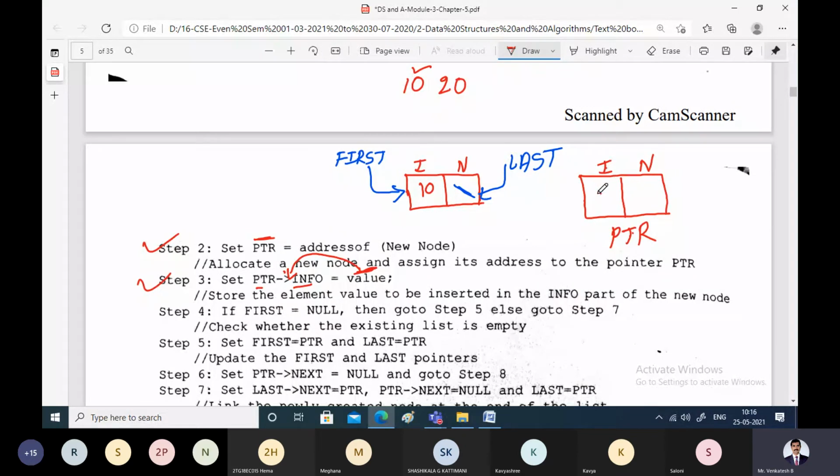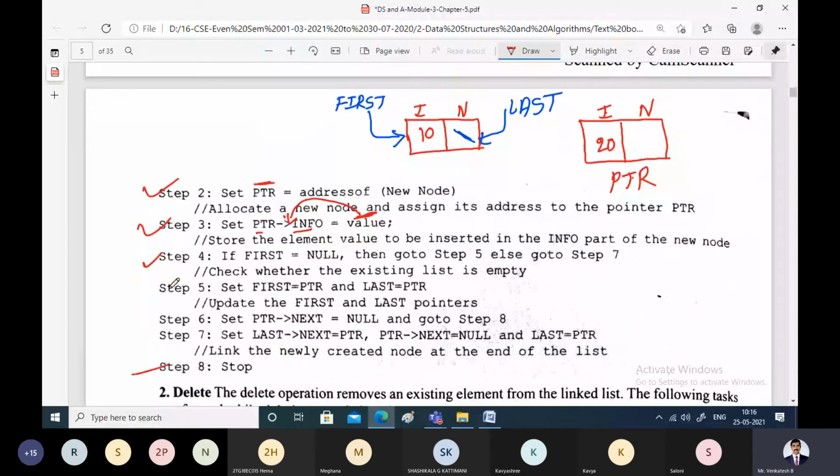Step 3 is done. Next, step 4. What does step 4 say? Check whether the linked list is empty. That means if first is pointing to null, there are 0 nodes in the linked list, and this itself will become the first node. In our case, that is not true, because first is not pointing to null. First is pointing to some node called 10. That means this condition is false. Only if first is null will we go to step 5. Otherwise the else part is true in this case.